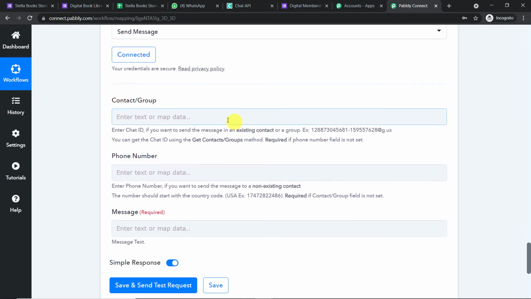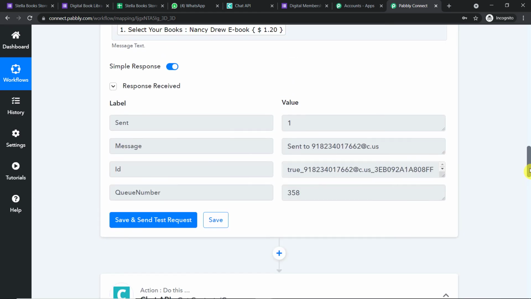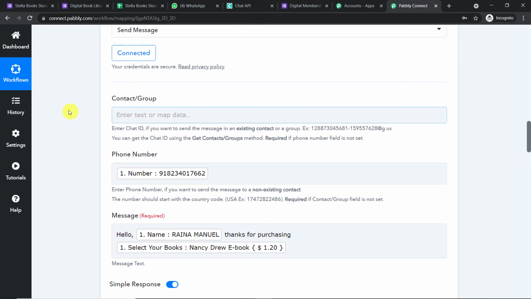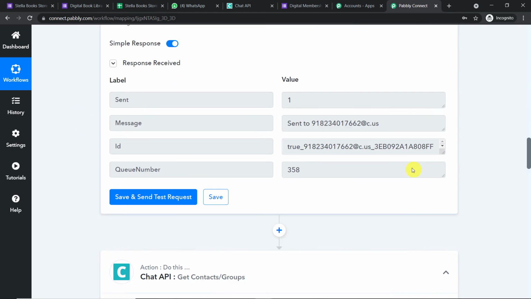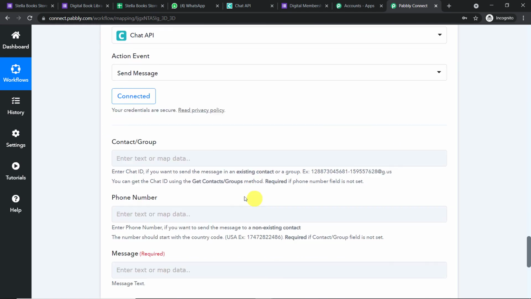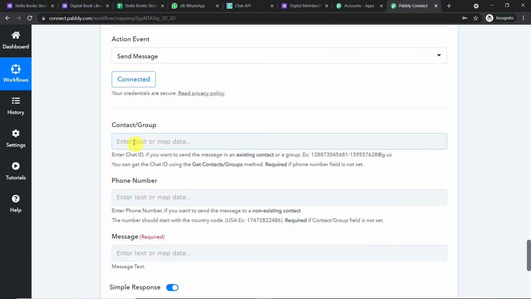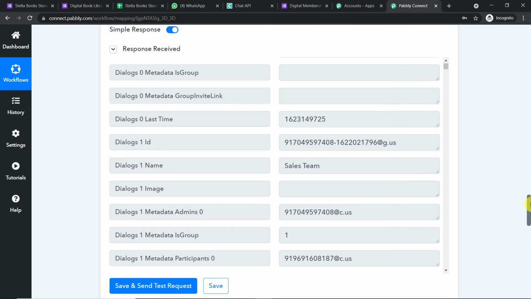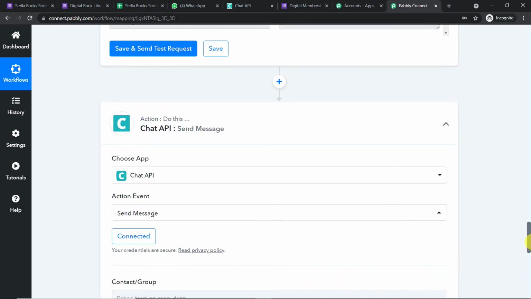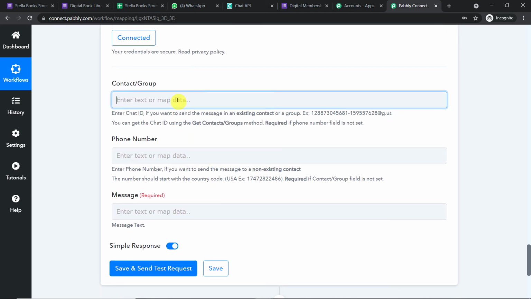So we have to mention the contact/group. Remember, the previous time, when we were sending the message to a particular person, we had ignored this field. This time we are going to ignore the phone number field. In the contact/group field, this is the ID that you want. Remember this is the team that we want to send to, that is the sales team. This is the group, and above it you will find the ID. So you just copy this and paste it here. Okay, so we have mapped it.